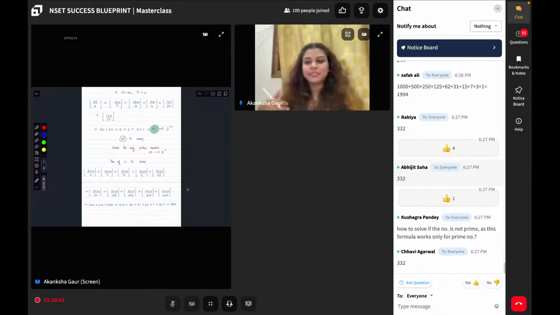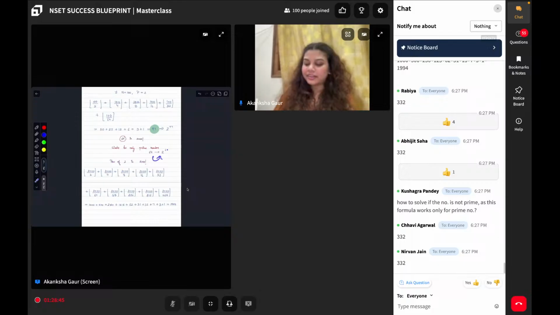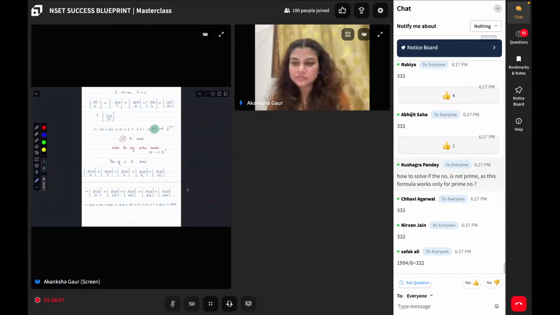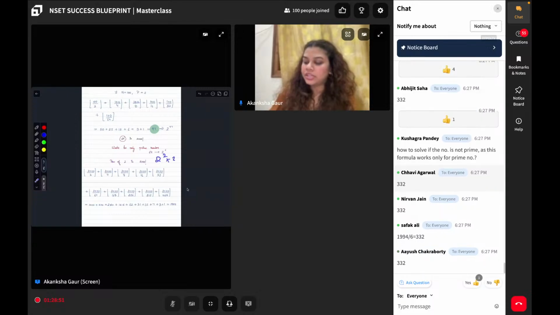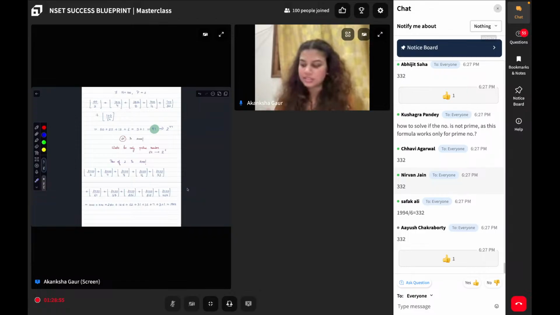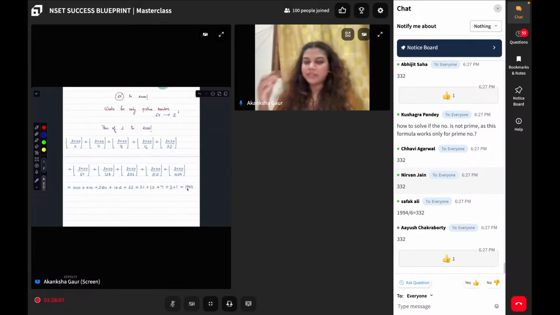Kushak, that is what I am telling you, that if the number is not prime, do prime factorization and find this. If it is 2 something into 3 something, then you would do it for both the cases. Prime factorize it. So with the help of prime factorization, I found out 2 to the power of 6 represents 64. Now calculating the power of 2 becomes very, very simple.